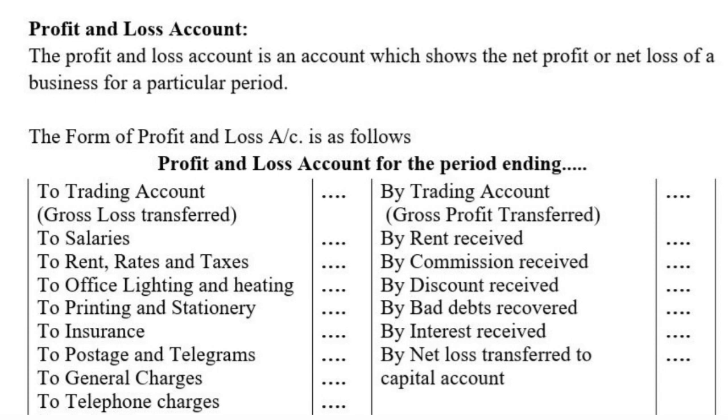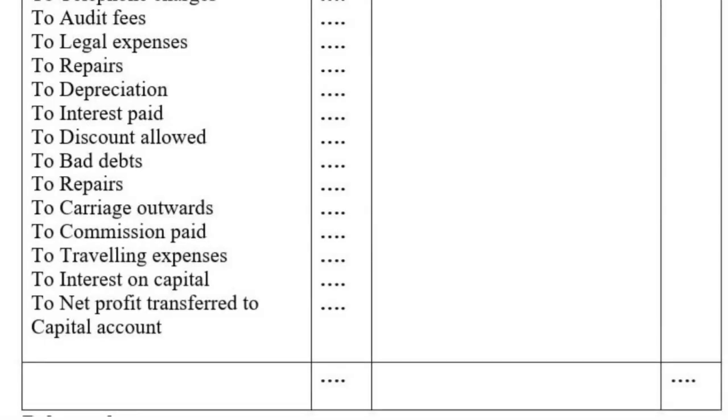Here the debit side includes all indirect expenses, like revenue expenses, and revenue received comes on the credit side of the profit and loss account. These are all recurring expenses, not non-recurring expenses. For example, postage and telegrams, general charges, salaries, rent, rates and taxes appear on the debit side. Commission, discount received, bad debts recovered and interest received are revenue incomes which appear on the credit side. We prepare this account to know the net profit as well as the net loss.